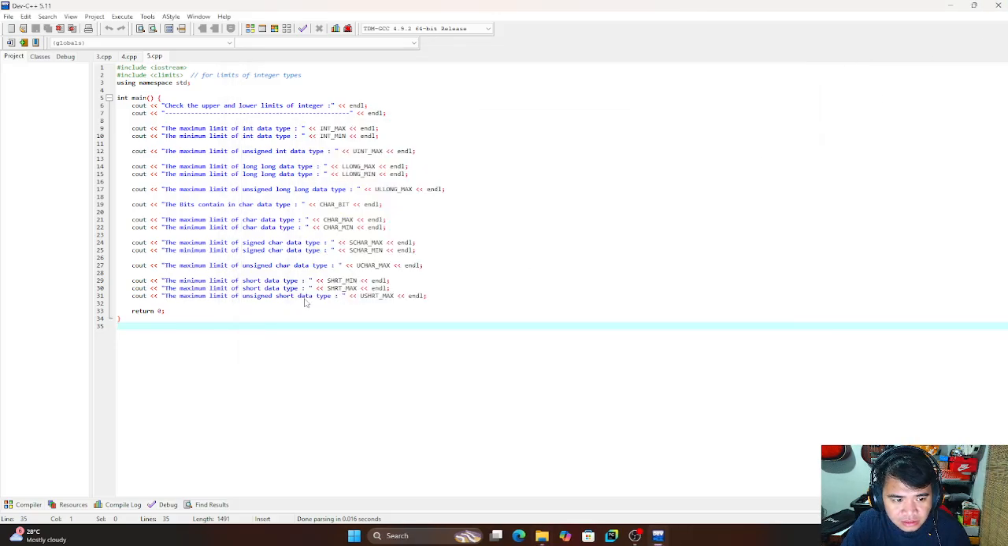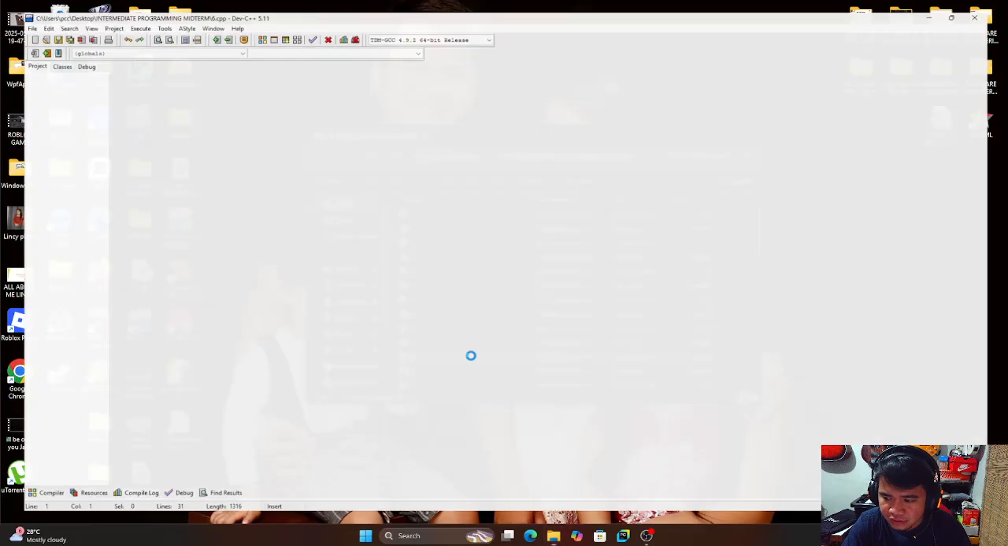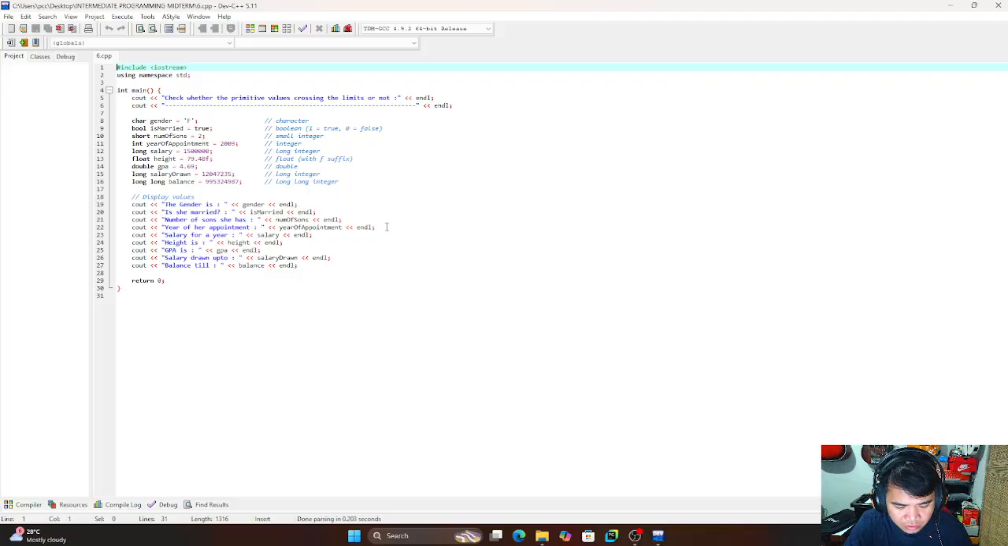is number 6. The number 6 is check primitive values limit. For this program, I tested what happens when primitive values like int, float, or char are near their limits, and demonstrate the idea of overflow and underflow when values exceed their range.